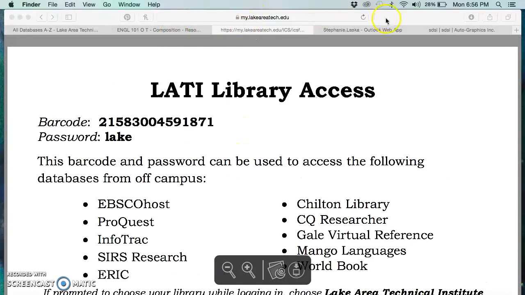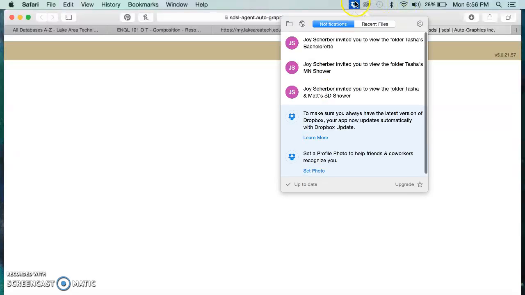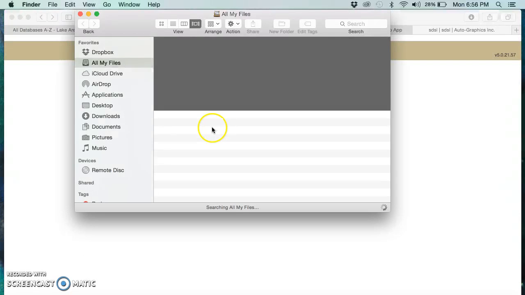Once you actually get into this, which it's still not letting me do for whatever reason, there will be a drop down, and I'll show you what that drop down looks like. Give me just a second.